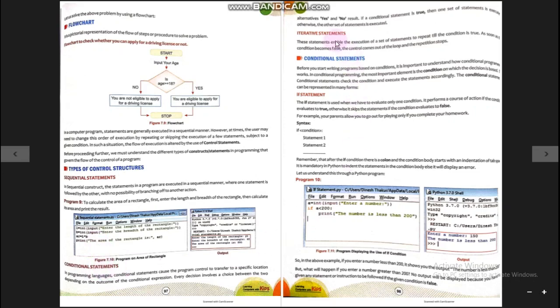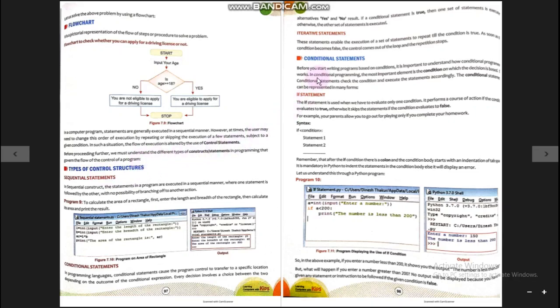Conditional statements check a condition first and then execute the appropriate code according to the condition. Iterative statements repeat a particular statement more than one time until the condition is true. All these are collectively known as control structures.